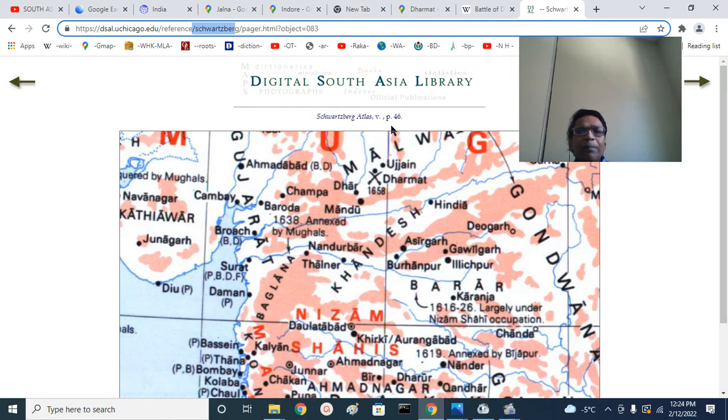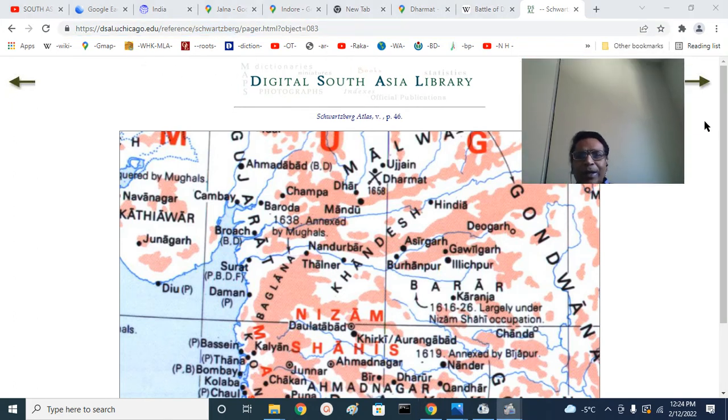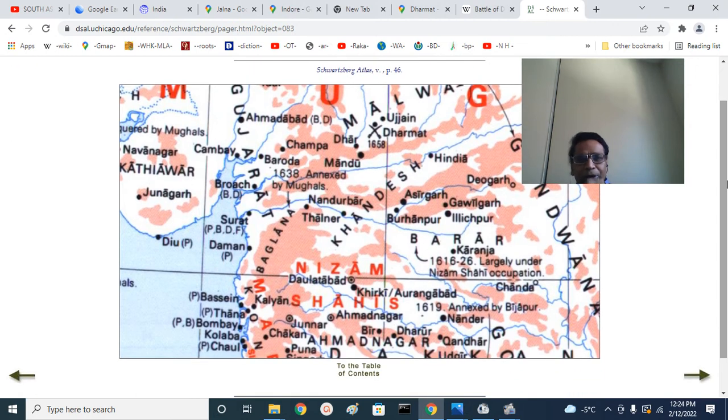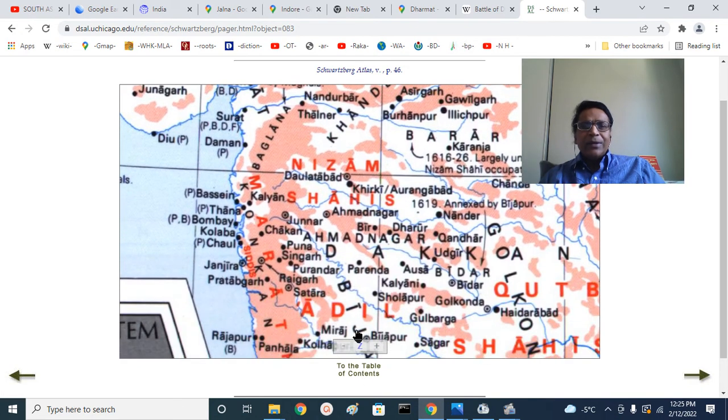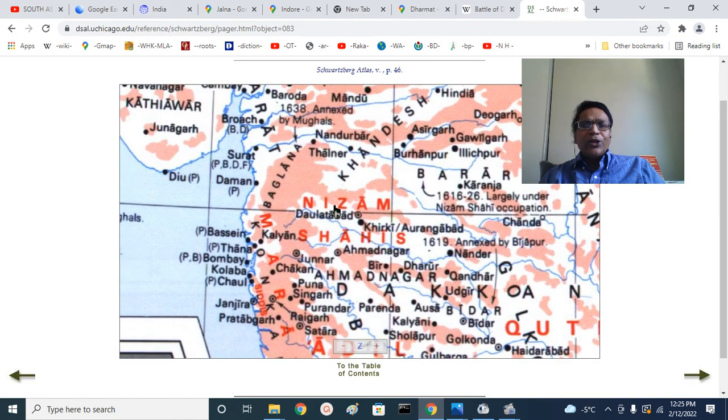You can see plate number 46, the Mughal Empire, and you can see at that time the Nizam Shahis, later they were conquered by the Mughals. Their Daulatabad, right? Khirki, that is nothing but Aurangabad. In 1636, in a partition treaty between the Bijapuris in the south, the Adil Shahis, and the Qutub Shahis, the region was given to the Mughals, and Aurangzeb was appointed as Subadar.